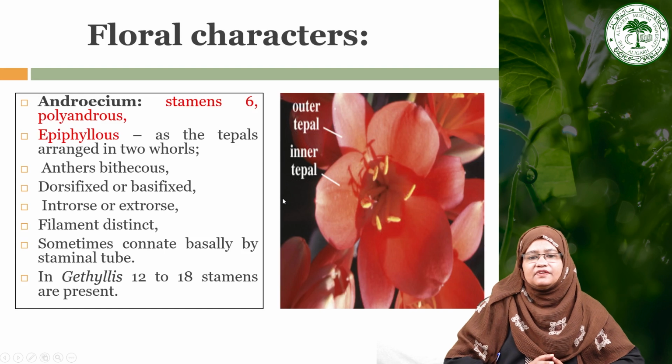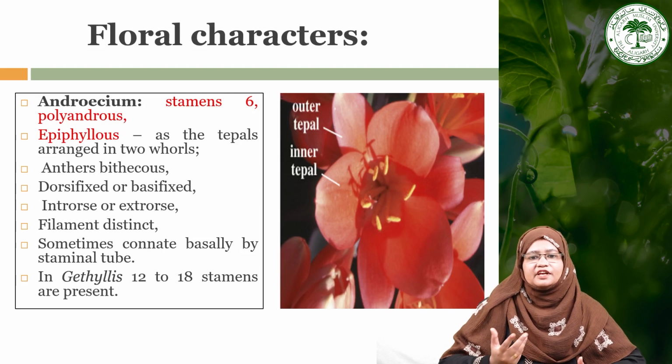They are epiphyllous, attached to the tepals, and arranged in 2 whorls. Generally the anthers are bithecous, meaning they have 2 lobes, and may be dorsifixed or basifixed, introrse or extrorse, and the filament is distinct. Sometimes they are connate basally by a staminal tube.